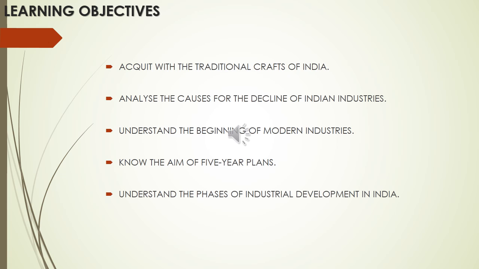Okay, so learning objectives: acquaint with the traditional craft of India, analyze the causes of the decline of the Indian industries, understand the meaning of modern industries, know the aim of the 5-year plans, then understand the phases of industry development in India. Today's class we will discuss the traditional craft, the decline of Indian industries, and also the beginning of the modern industries.